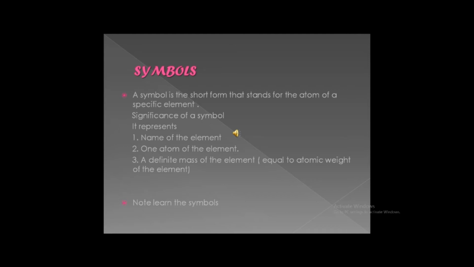Now, what is a symbol? A symbol is a short form that stands for the atom of a specific element. The significance of a symbol is that it represents the name of the element. Like if we have oxygen, the name of the element is oxygen, so we can represent it by the symbol O, and O represents one atom of the element. Third, it represents a definite mass of the element, that is equal to the atomic weight of the element. So oxygen's atomic weight was 16 gram, so its mass will be 16.